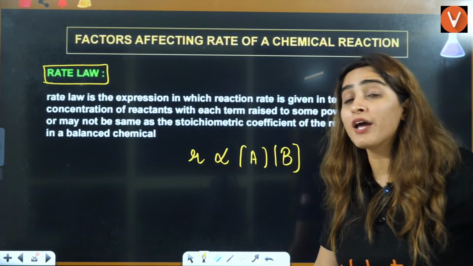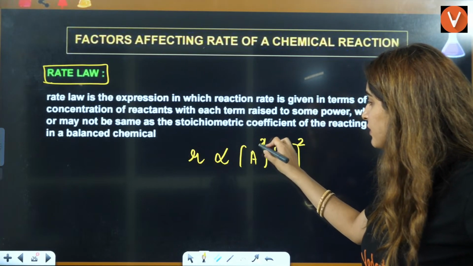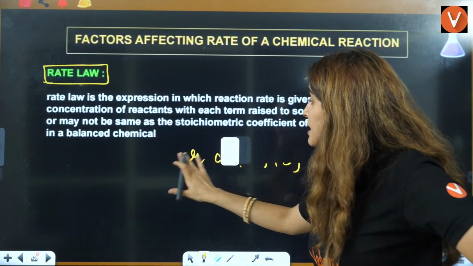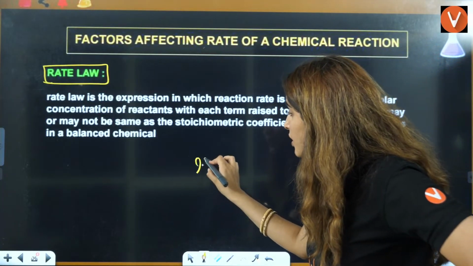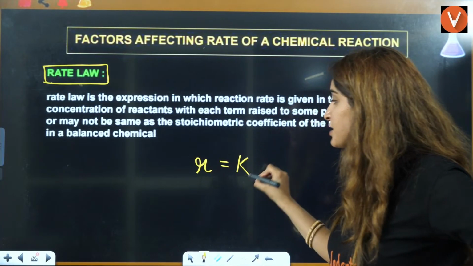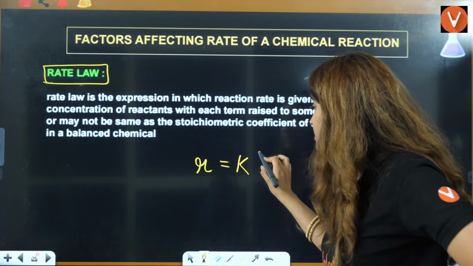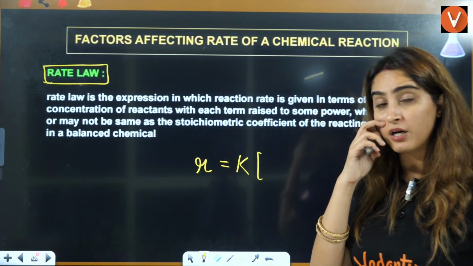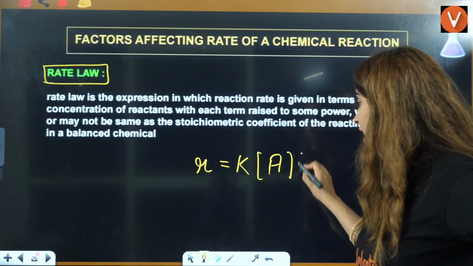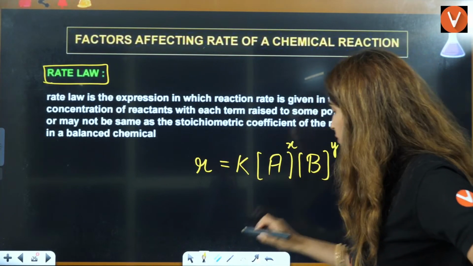Now, this rate law is going to define whether here you will have 1, here you will have 2, here you will have 3, here you will have 1. What will be exactly the situation here? Rate law basically gives you rate of reaction is equal to rate constant. We will study this in detail, don't worry. This is the rate law constant. Let's say A is a reactant and B is a reactant. Now, this will be raised to power X, and this will be raised to power Y.